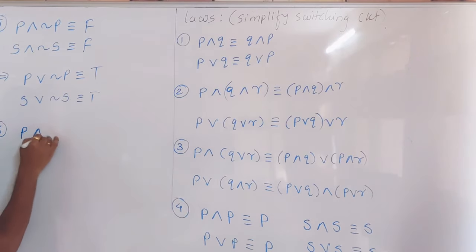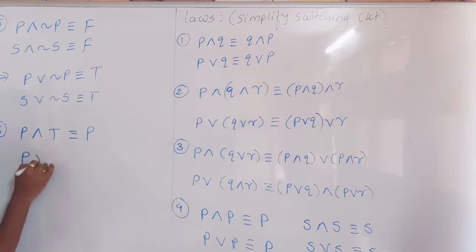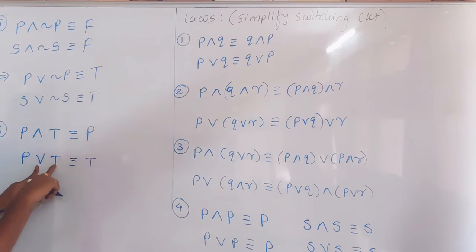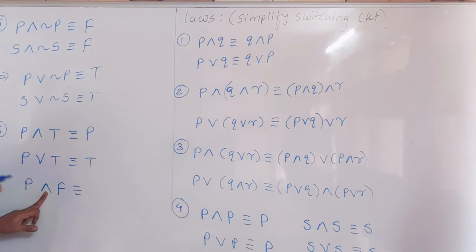Then the sixth one, friends, is all about identity laws. Very simple: what is statement and T? Statement and T is P. What is statement or T? It is always T, because 'and' is a strict statement. It cannot give you a tautology. It depends on P, so the final answer is P. 'Or' is a soft statement. If you find one true, outcome is true. Then what if it is P and F? Understand, friends, 'and' is a very strict statement.